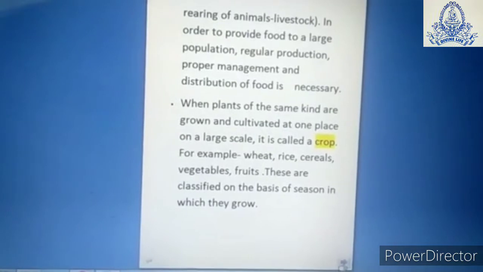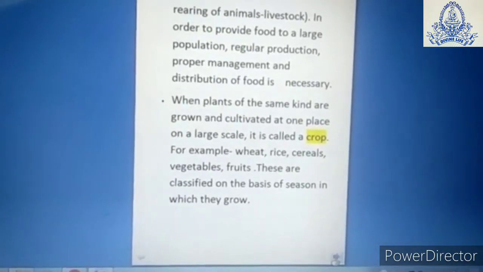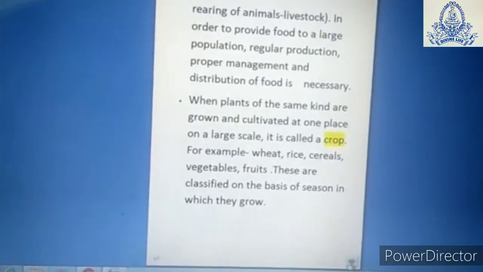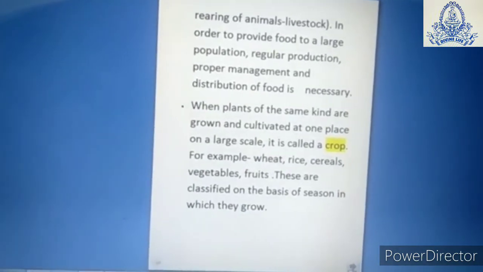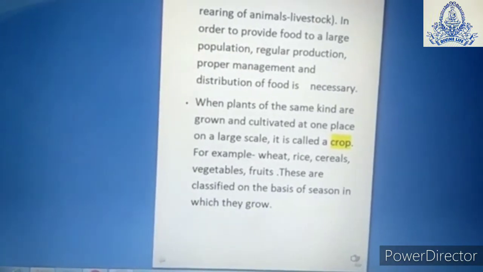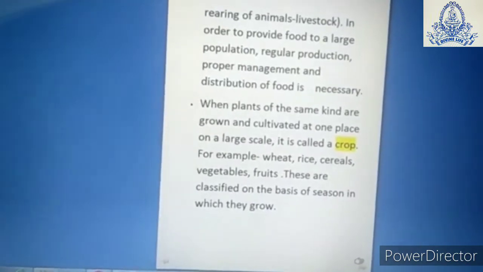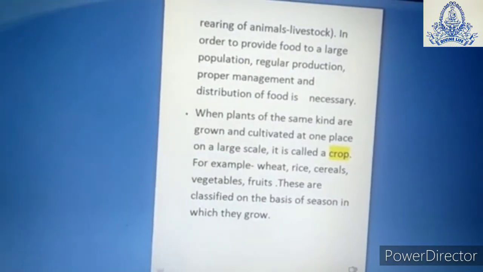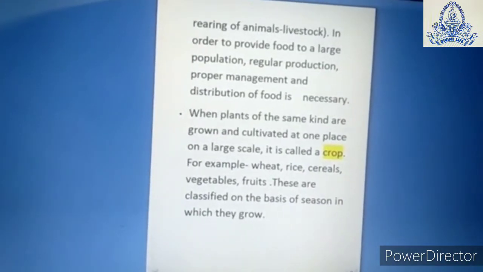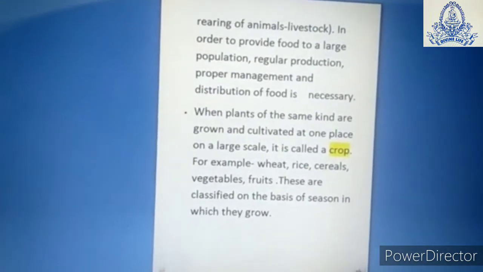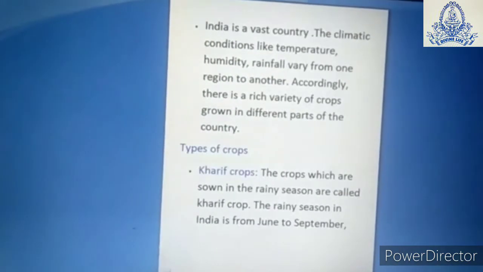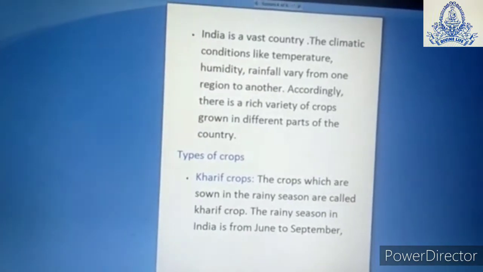So now we will come to the topic, what is crop? When plants of same kind are grown and cultivated at large place on a large scale, it is called crop. The examples of crop are wheat, rice, cereals, vegetables, fruits. So on the basis of these crops and on the basis of season, we categorize the crops into 2 parts.